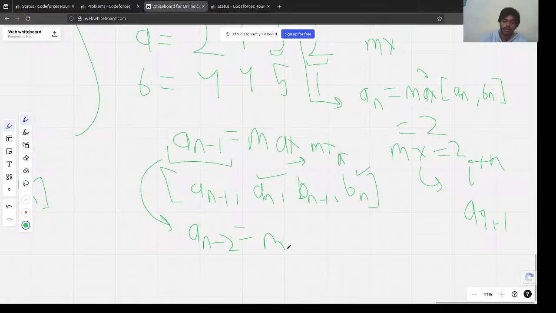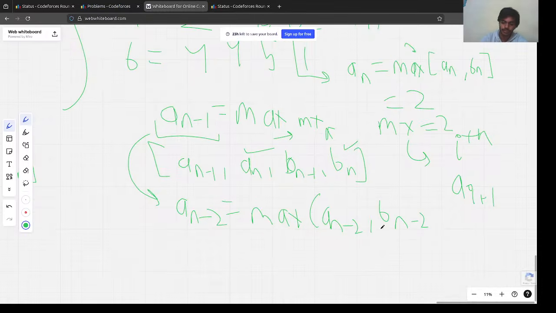What would it be? It would be max of, again, an minus 2, which is the current value, bn minus 2, and the current value of bn minus 1, and we can check it for max. What is the max? Either max or ai plus 1, here i plus 1 is n minus 1, an minus 1, right?